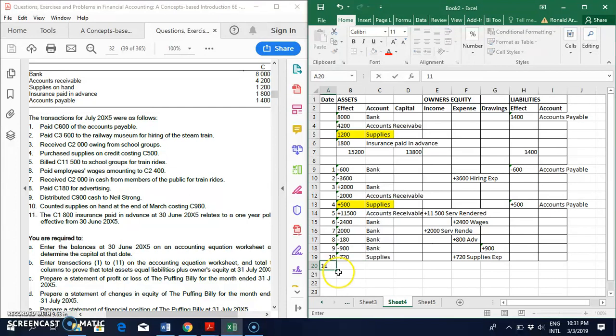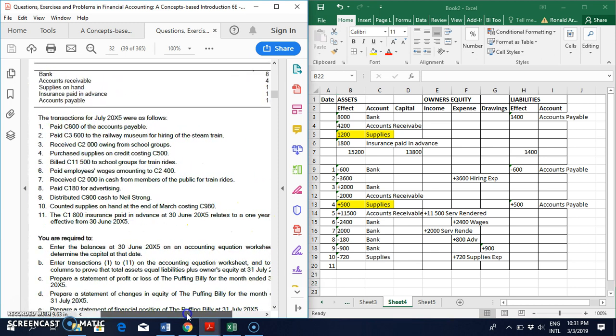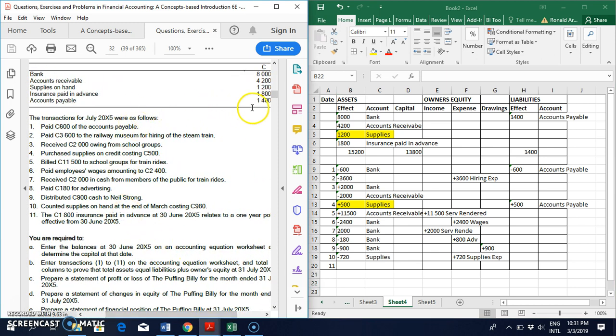Then transaction number 11 says the 1,800 for insurance paid in advance relates to a 1 year policy effective on the 30th of June. So we paid insurance at the beginning of last month for a year. Do we still have a full year left? No, we've used 1 month. So now we must determine how much 1 month is, and that 1 month will then be the expense. So we say 1,800 divided by 12, which means 150.